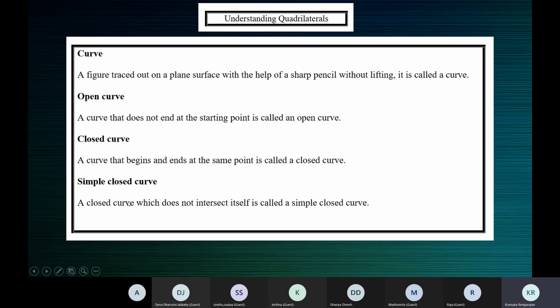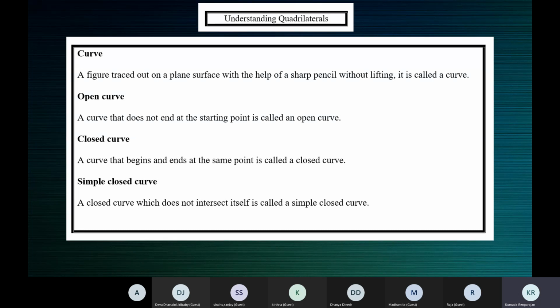Simple closed curve: a curve which is closed, that is, a curve in which the start point is equal to the end point, and which does not cross over itself. The figure does not intersect itself at any point. Are we sure about these terms? Yes, ma'am.